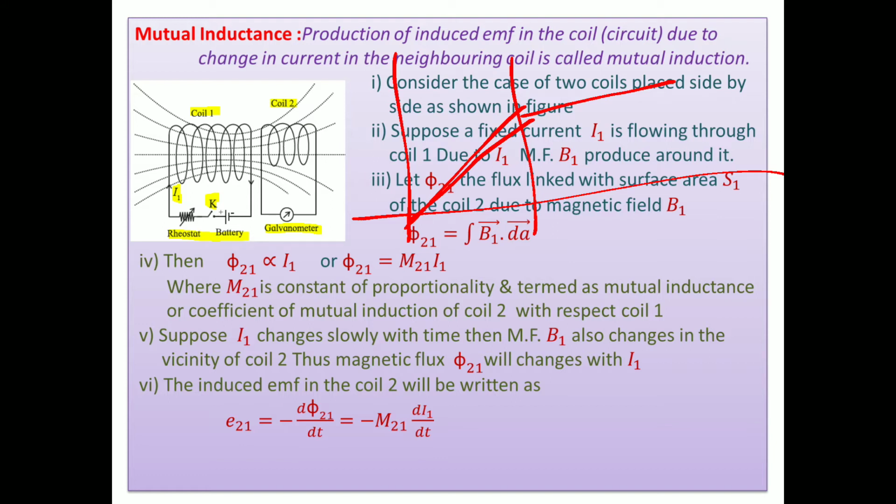Means the magnetic flux associated with coil 2 goes on changing. And as magnetic flux changes, we know that according to Faraday's law, EMF is induced. And as EMF is induced, it sends a current through the circuit and the galvanometer shows a momentary deflection.